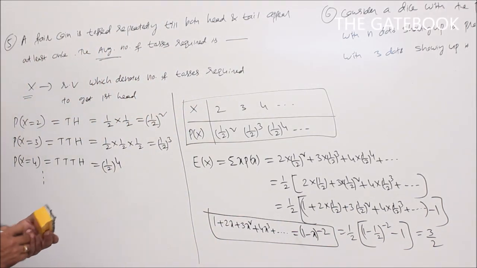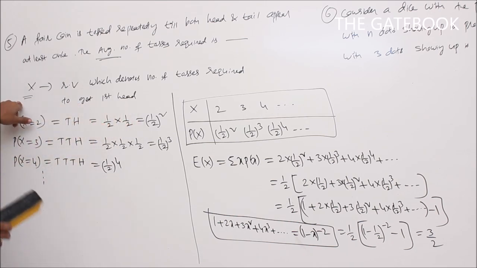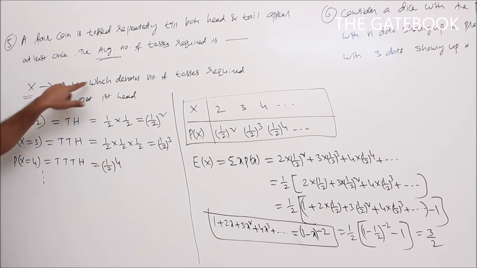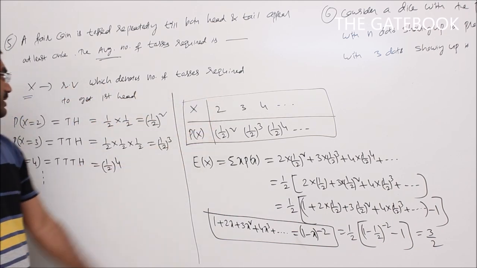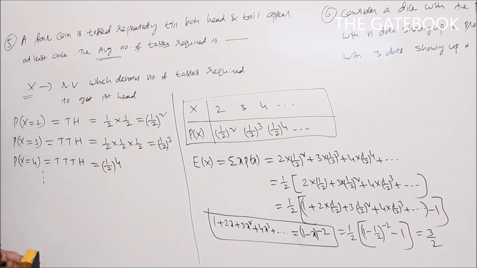Similarly, here x is a random variable which denotes the number of tosses required to get first head. Similarly, let y be the random variable which denotes the number of tosses required to get first tail. For that one also we will get the same thing. Find the expected value of y. We get the same values here. Expected value of y will give again 3 by 2.